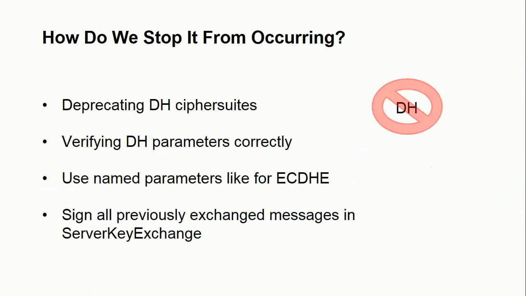To stop this vulnerability from occurring, there are a few options to consider. The first option is to deprecate Diffie-Hellman cipher suites like Chrome and Safari have done. The second option is to properly verify Diffie-Hellman parameters, which has a computational cost at runtime. Using named parameters like elliptic curve Diffie-Hellman is an option that already has a proposed RFC. Finally, signing all previously seen messages in the server key exchange would prevent cipher suite modification, although it would not prevent this vulnerability from being exploited if a Diffie-Hellman cipher suite was chosen by default.